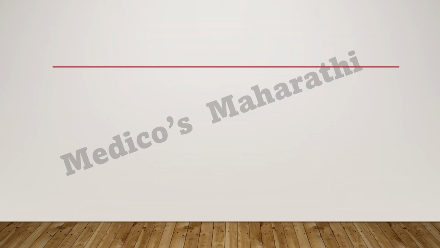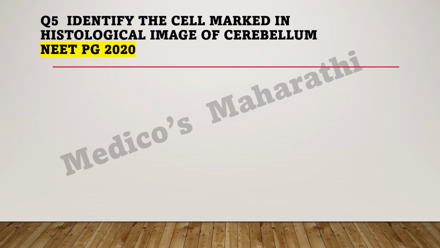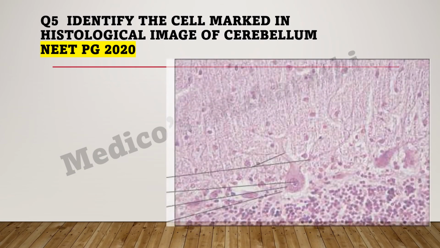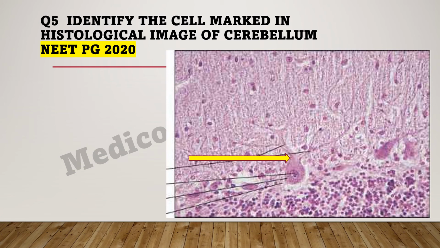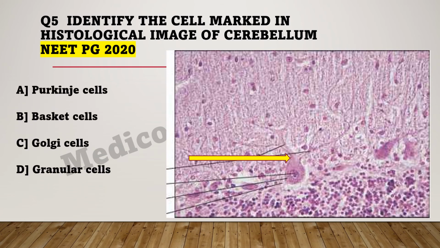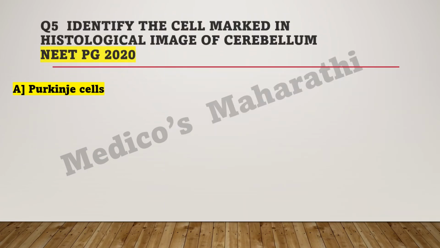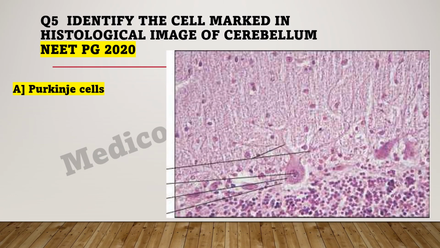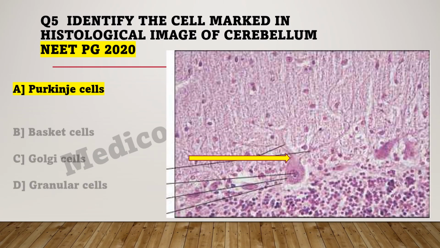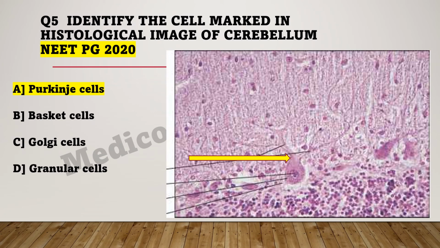What is the next question? Identify the cell marked in the histological image of the cerebellum. This question was from NEET PG 2020. Here you can see the image. What do you think this marked histological structure is? The options are Purkinje cell, basket cell, Golgi cells, granular cells. So let's see the answer. My dear friends, the correct answer is Purkinje cells. The other options were basket cell, Golgi cells, granular cells.